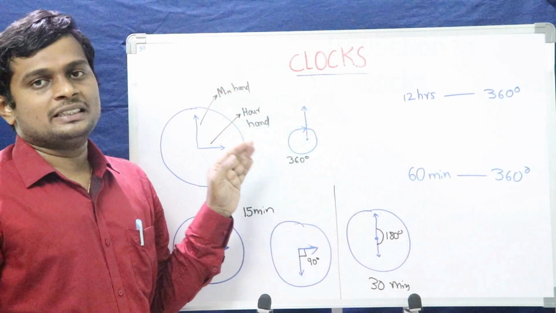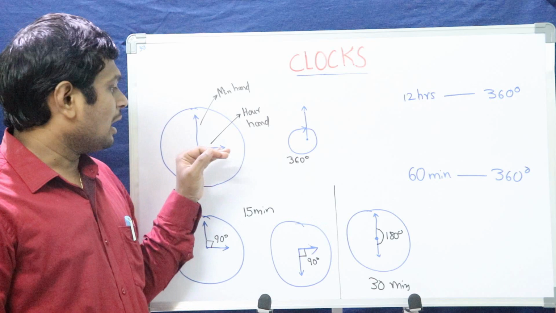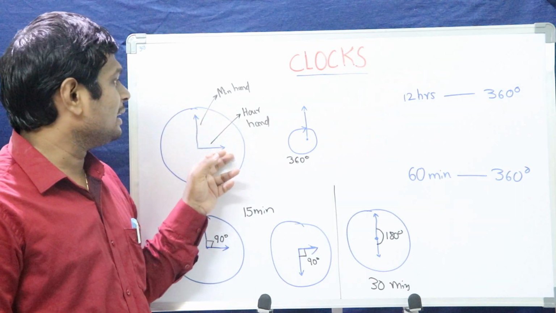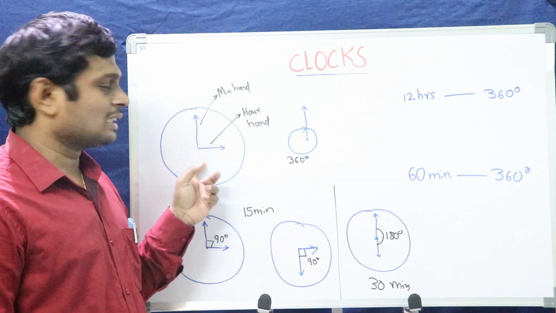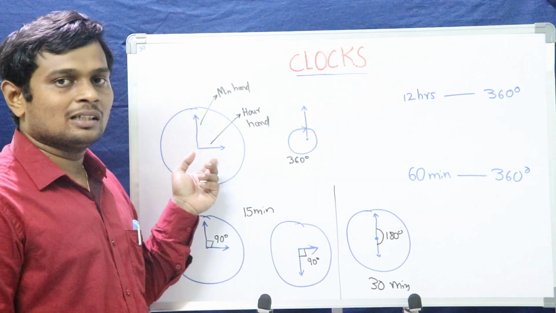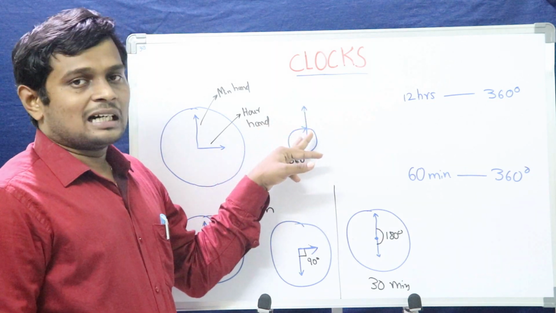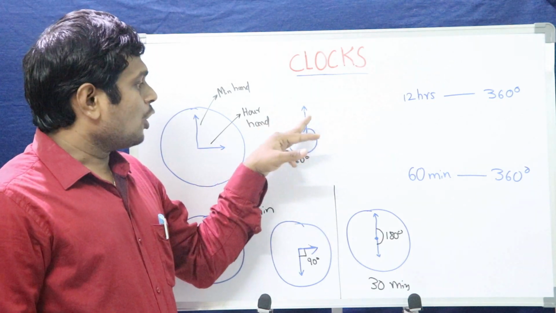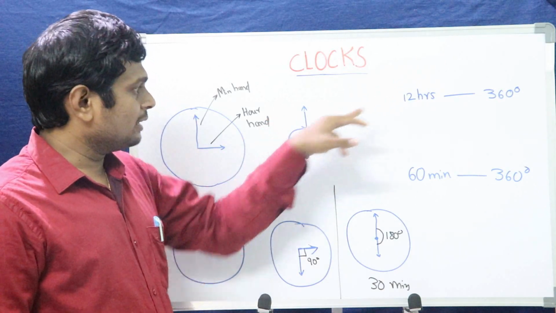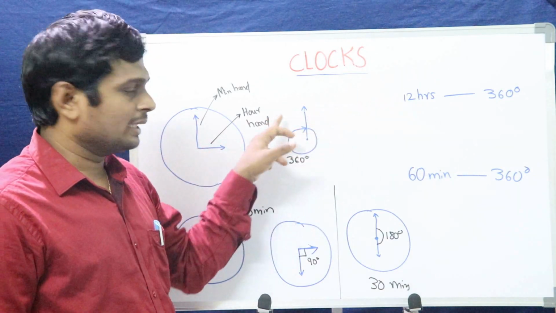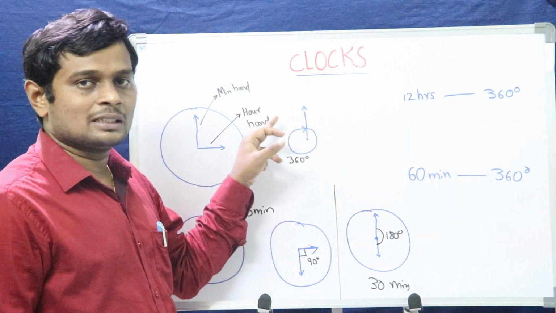Let me start with the basics of clocks. In any clock, we have two hands, the hour hand and the minute hand, the short hand and the long hand. Both hands of the clock rotate around the circumference of the circle. Let's assume both the hour hand and minute hand started at 12 o'clock. How much time will it take to reach the same point? For the hour hand, it will take 12 hours, whereas for the minute hand, it will take 60 minutes.